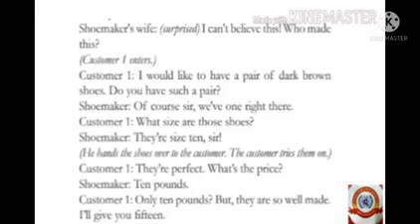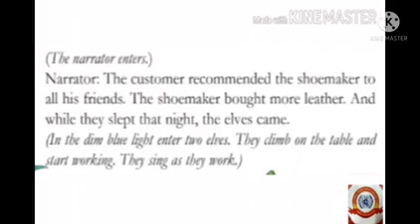The narrator enters. Narrator: The customer recommended the shoemaker to all his friends. The shoemaker bought more leather. And while they slept that night, the elves came. In the dim blue light enter two elves. They climb on the table and start working. They sing as they work.